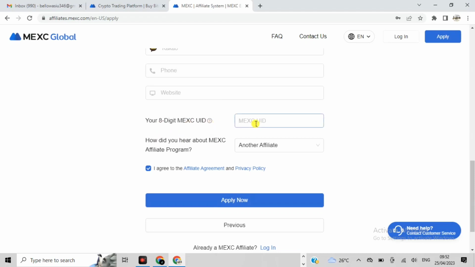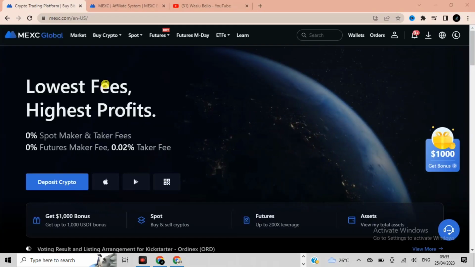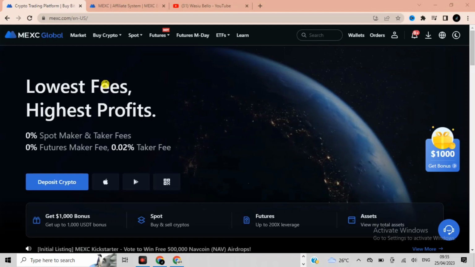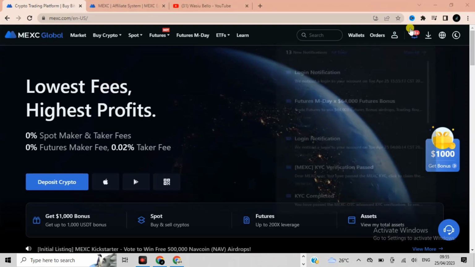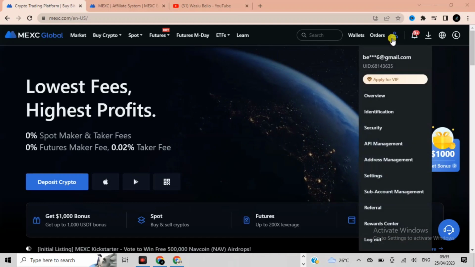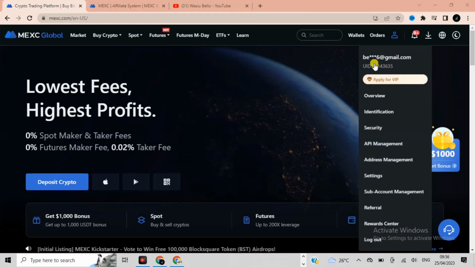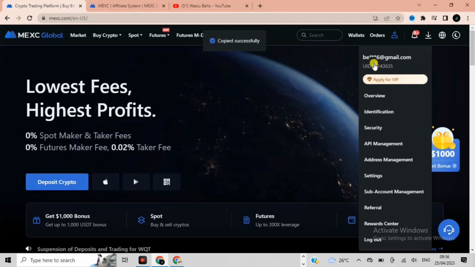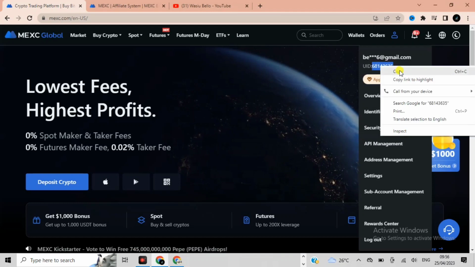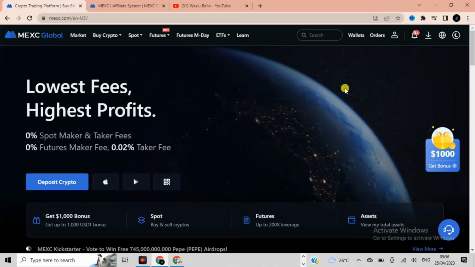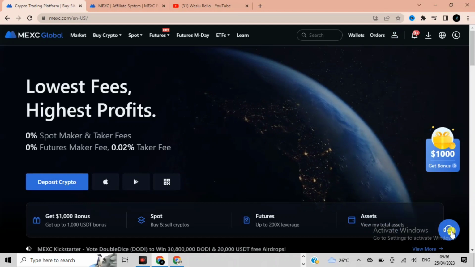Go to your normal account, so let me just try to go and copy that. Okay, when you log into your account, you can see the ID number here. You can just click on this area. Then when you click, can you see this is my own ID number here? This is 68. Let me just try to copy it. I've already copied the ID number. I will now go back to my account, then try to paste it there. Very simple and easy, guys.